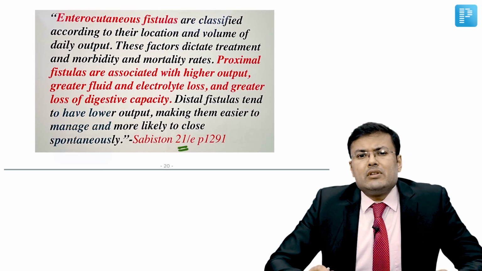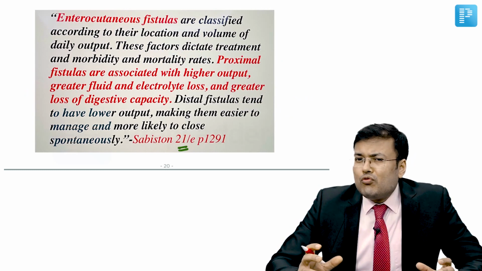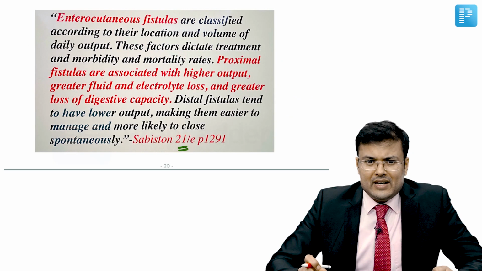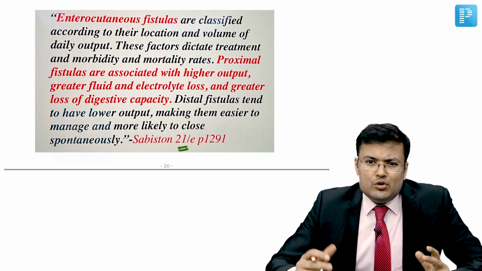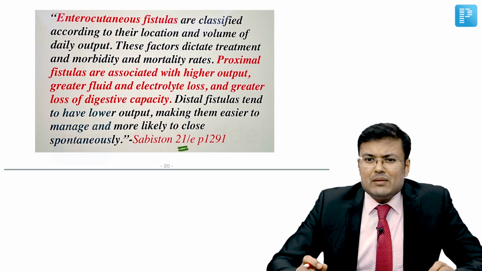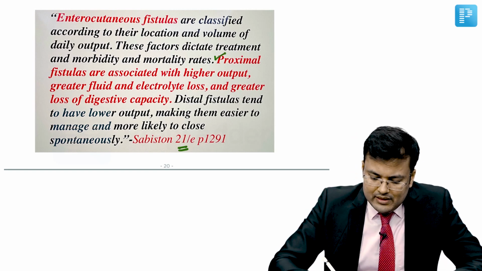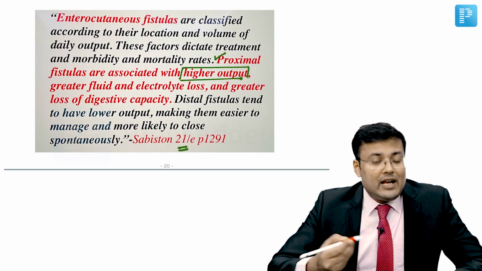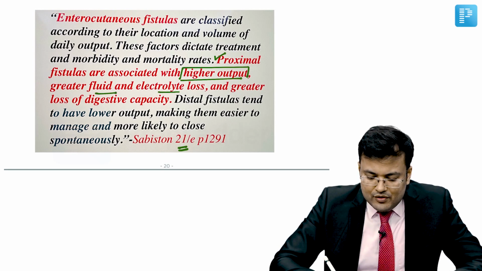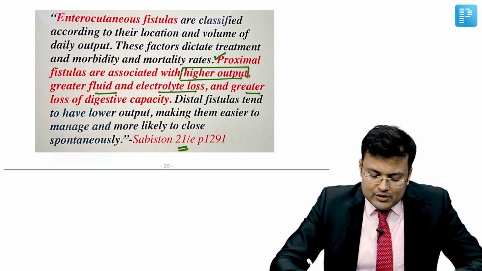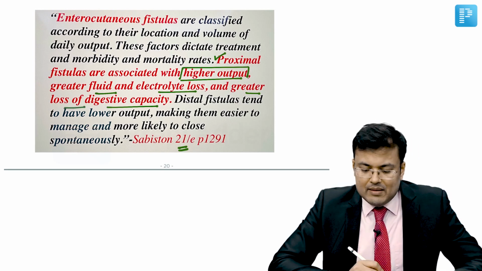Enterocutaneous fistulas are classified according to their location and volume of daily output. And obviously these factors are going to dictate the treatment, morbidity and mortality. If we are going to discuss proximal fistula, can you see here? There is higher output and obviously there will be greater fluid and electrolyte loss. Because of that, there is loss of digestive capacity.